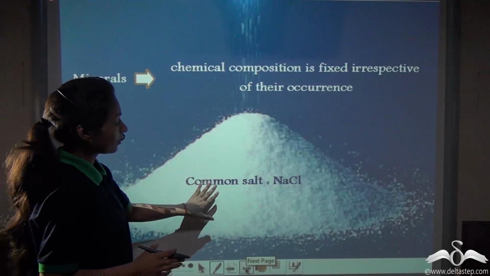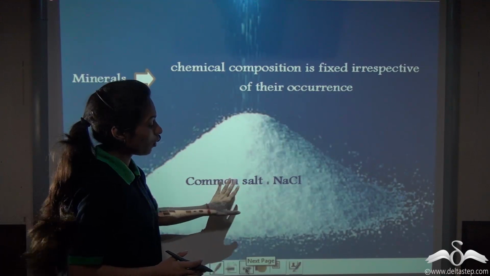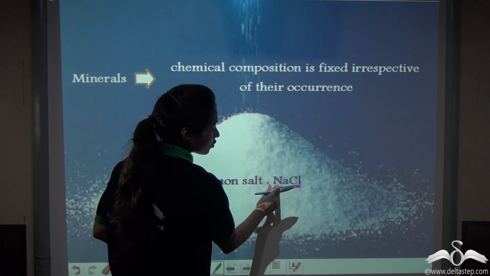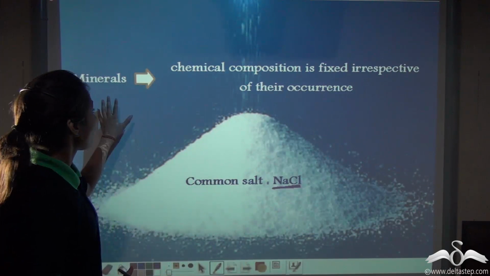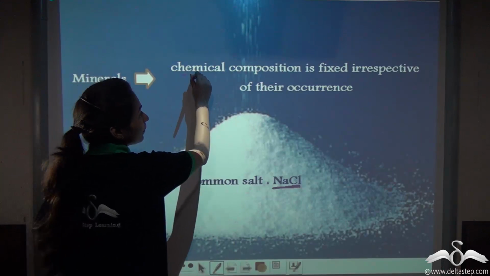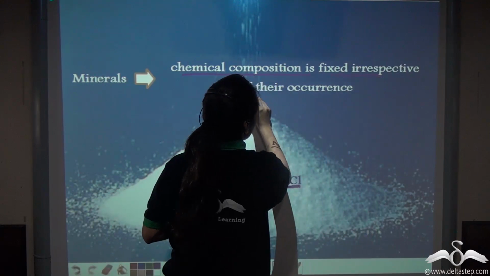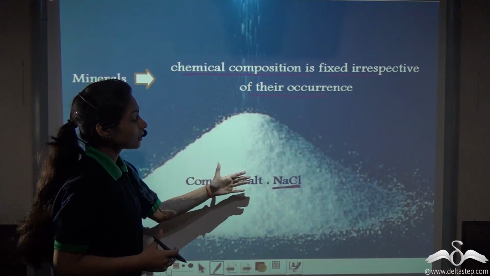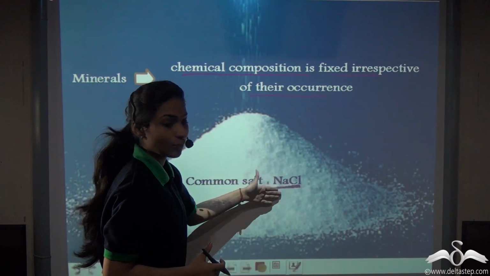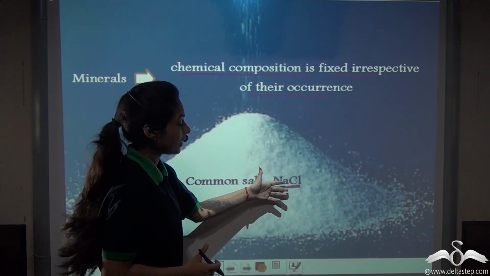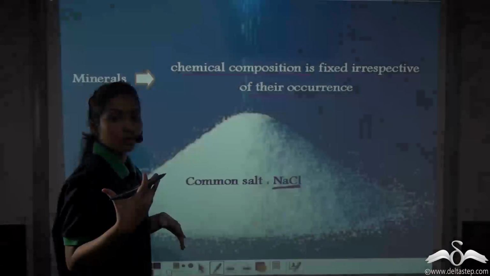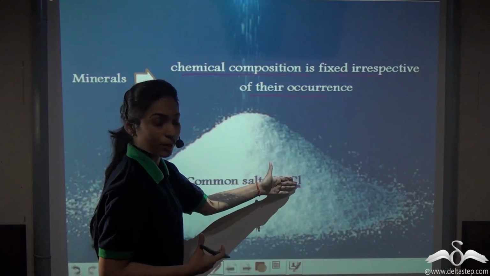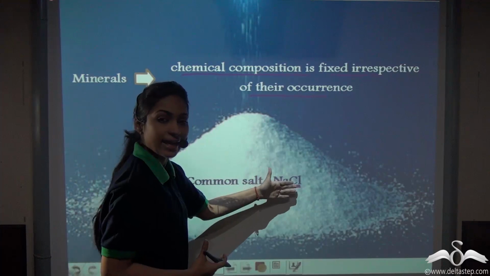So, you can say that common salt is also a mineral. So, it will also have definite chemical properties. It has a definite proportion of sodium and chlorine. Minerals have a property that the chemical composition is fixed irrespective of their occurrence. That means from wherever you take common salt, it will have the same chemical formula, NaCl. It does not vary. So, all minerals having the name common salt will have the same chemical property or the same chemical formula, that is NaCl.